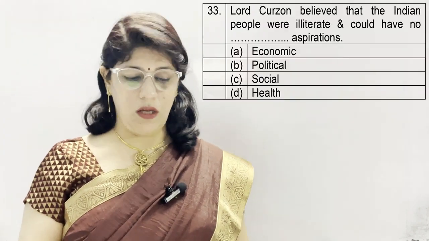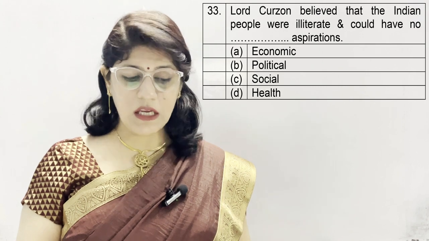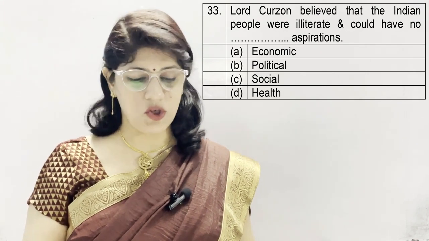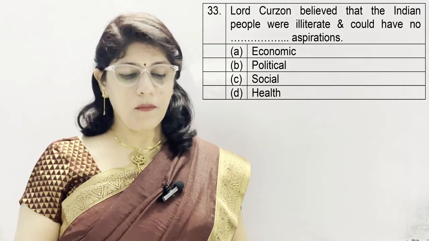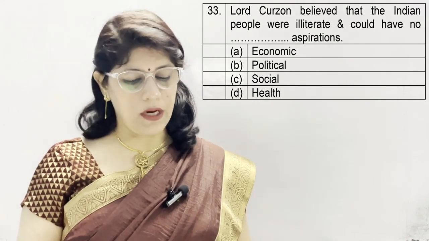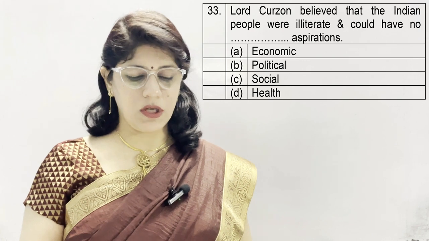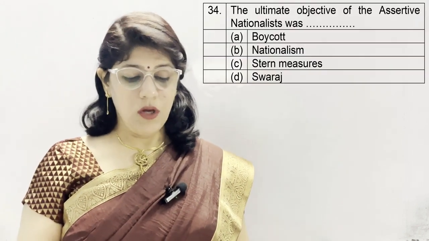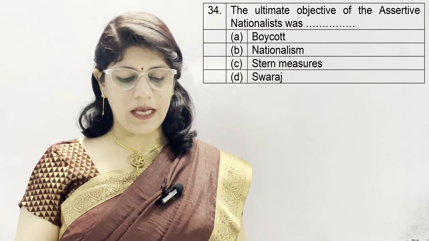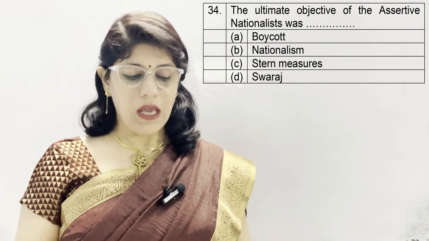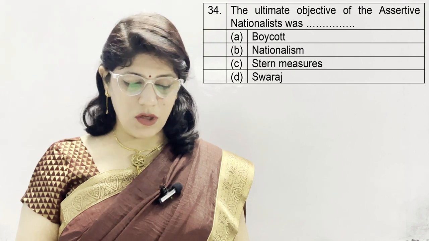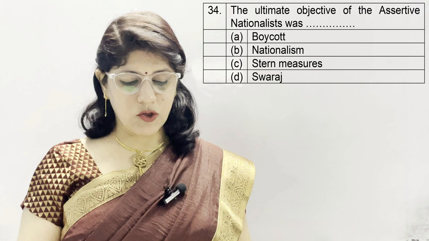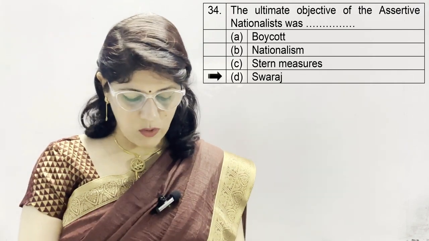Question number 33. Lord Curzon believed that Indian people were illiterate and could have no dash aspirations. A. Economic, B. Political, C. Social, and D. Health. And the correct option is political aspirations. Question number 34. The ultimate objective of the assertive nationalist was A. Boycott, B. Nationalism, C. Stern measures, and D. Swaraj. And the correct option is D, which is Swaraj.